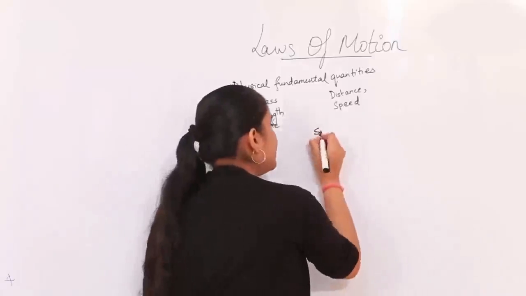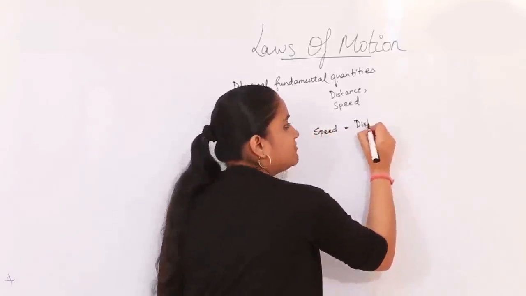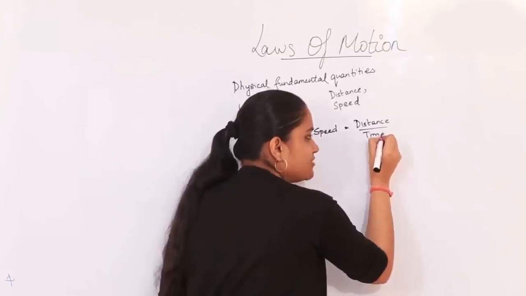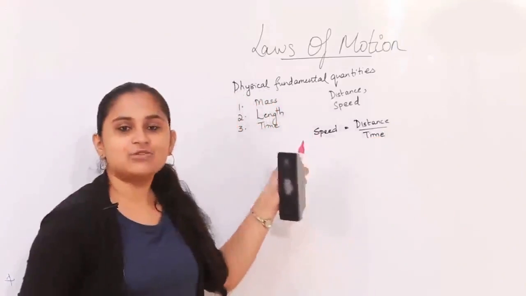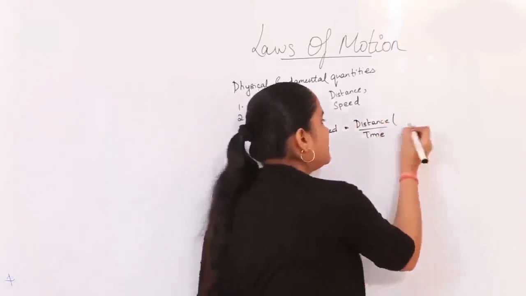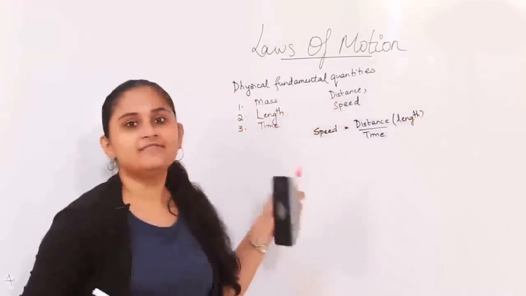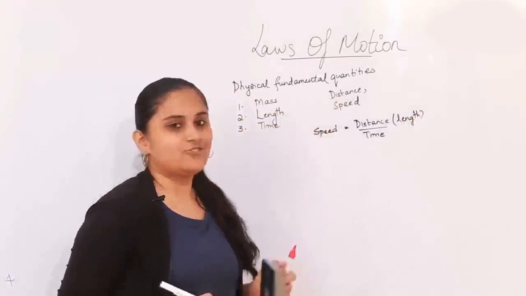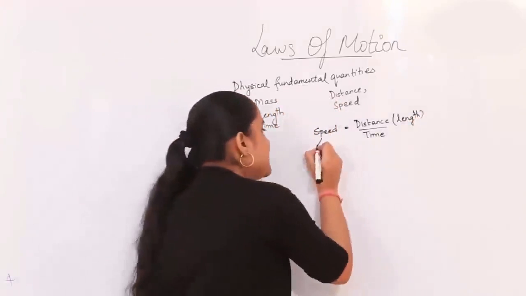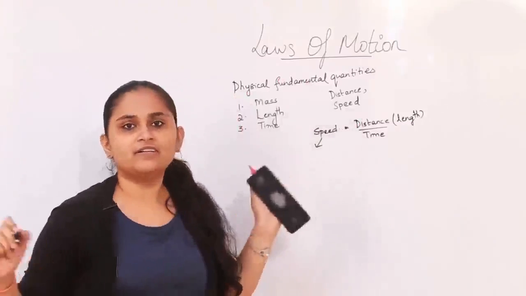So speed here is distance traveled by the object upon time taken for it to travel. So I can actually write this speed in terms of distance, which is a length form, in time in which the object has traveled. So this will describe my speed. So this speed is being derived from the fundamental quantities which are not further divisible.